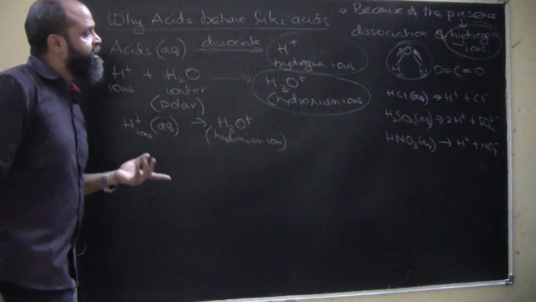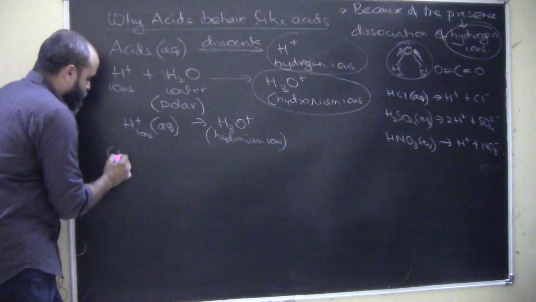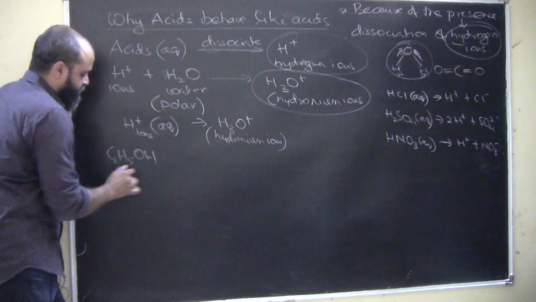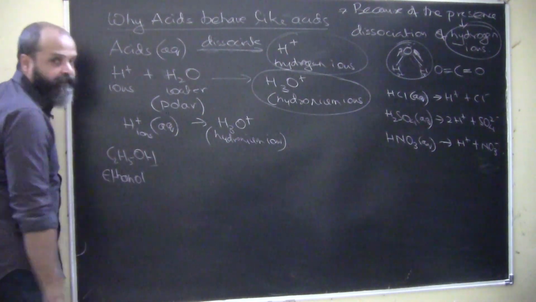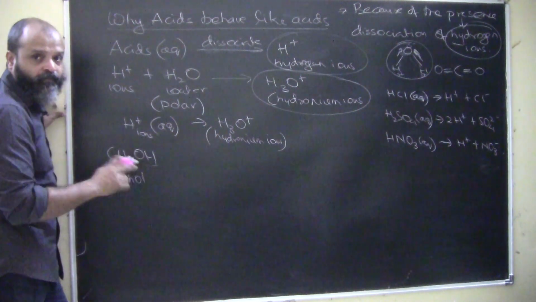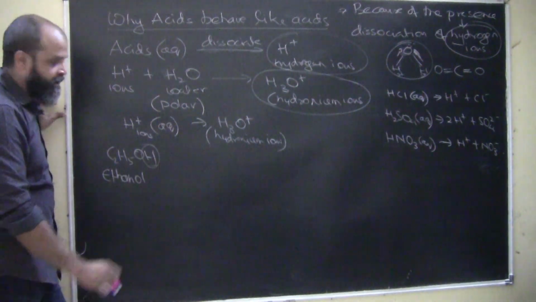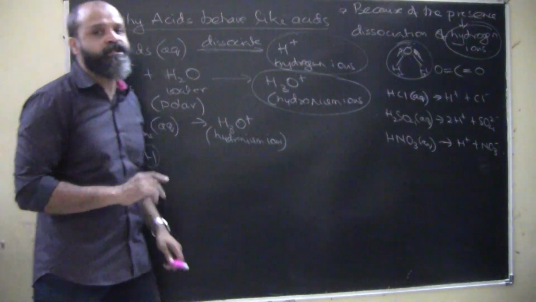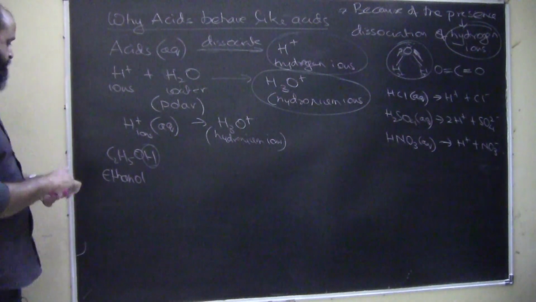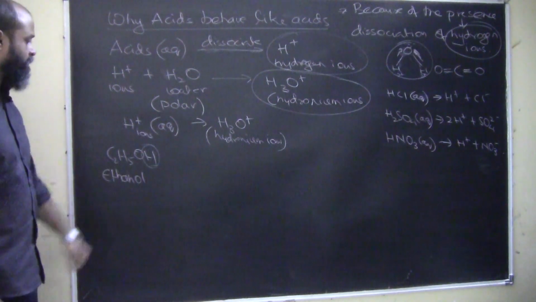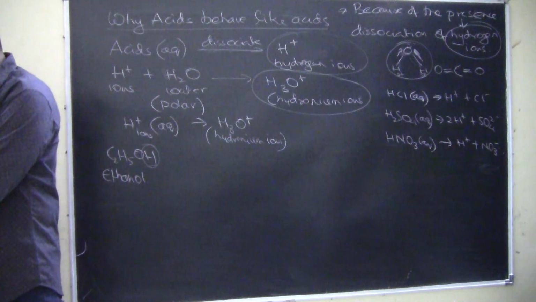Okay, so let's say we were talking about any organic compound, let's say we take alcohol, C2H5OH. This is basically ethyl alcohol, we also call it ethanol. Does this have H? Yes. Will it behave as an acid? No, it's not going to behave as an acid in spite of having H, because this is not going to dissociate in water to form hydrogen ions or hydronium ions. Ethanol will not display properties of acids.